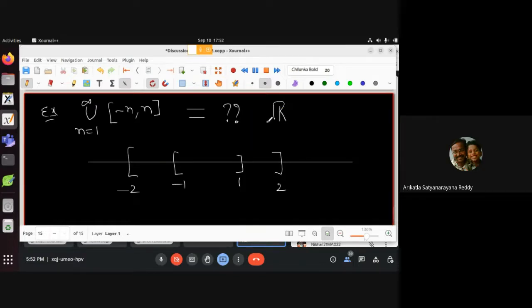We need to prove this. ऐसा प्रूव करने के लिए ये सेट्स हैं, ये भी सेट है। यू हैव टू शो दैट दिस इज सबसेट ऑफ दिस, दिस इज सबसेट ऑफ दिस। लेकिन एक आसानी है। So -1, 1 is subset of R or not? Yes, right. -2, 2 subset of R. So all these are subsets of R for any given n. The union is also subset of R. लेकिन आपको रिवर्स प्रूव करना है। If x belongs to R, you have to show that x is in one of the sets.